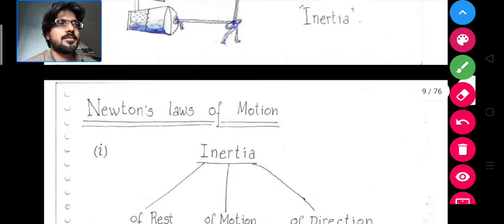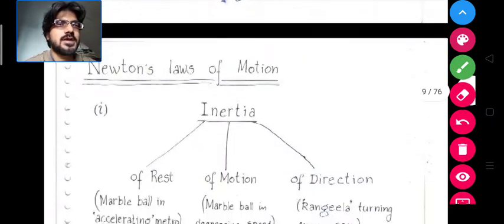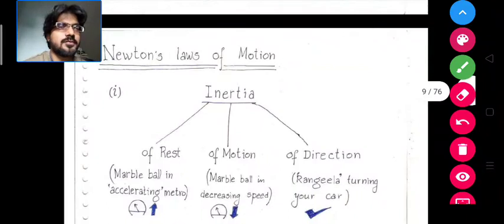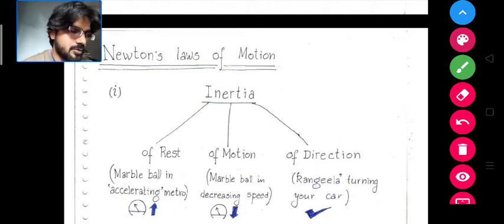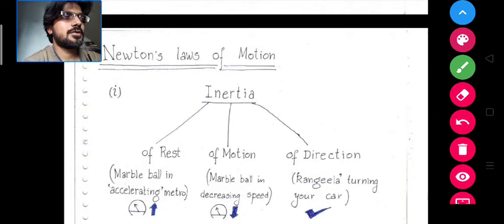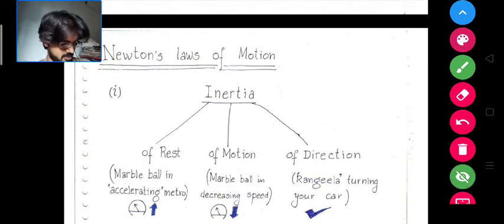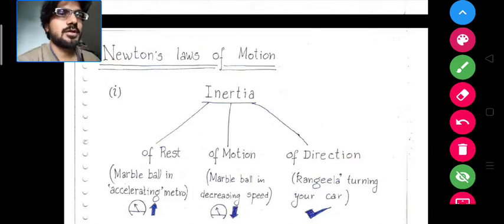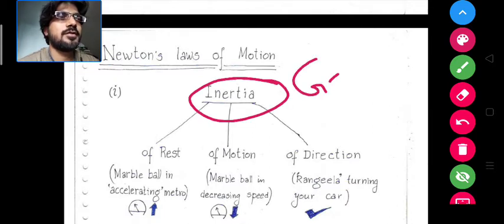So we have done up till the pseudo forces, and I have explained to you how pseudo forces work for Earth and other rotating objects. So today we will be starting a new chapter, chapter 2 of Newton's laws. We will study inertia and Newton's laws of motion. But before we get into Newton's laws of motion, I would like to introduce you to the law of inertia, also termed the Galilean law of inertia, given by Galileo.